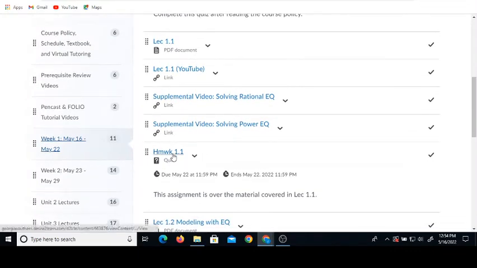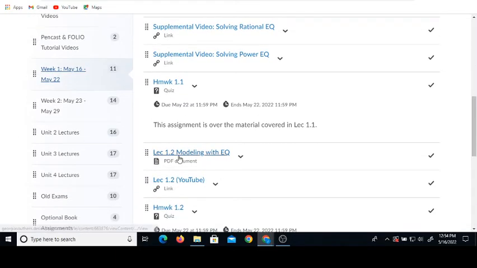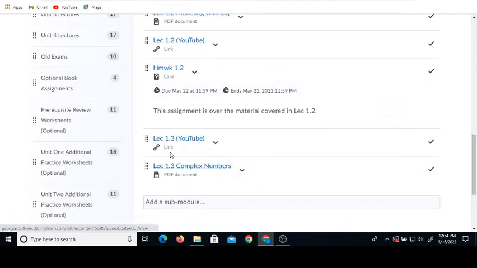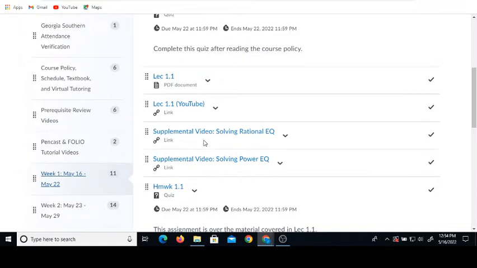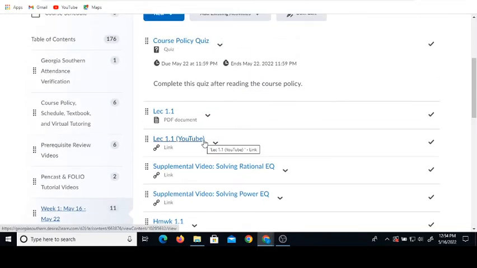And then homework 1.1. So the way I've kind of numerically labeled everything is lecture 1.1 means unit 1, lecture 1. 1.2 is unit 1, lecture 2. 1.3 is unit 1, lecture 3. Unit 1 is everything that's on test 1. And we're basically going to be doing 1 unit every 2 weeks approximately in the course. So the first 2 weeks is unit 1, the next 2 weeks is unit 2, the next 2 weeks is unit 3, and then the last 2 weeks is unit 4, and then we take a final. Because it's roughly an 8-week course. And you can see all that outlined in the schedule in the previous folder.